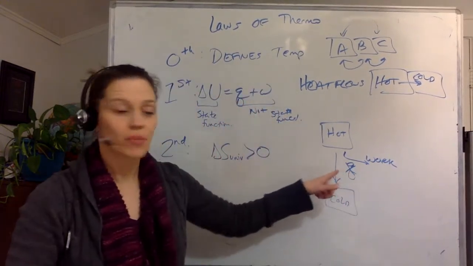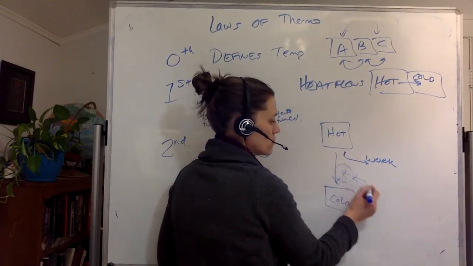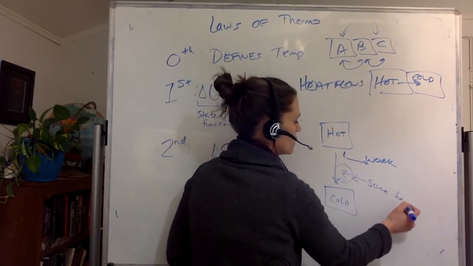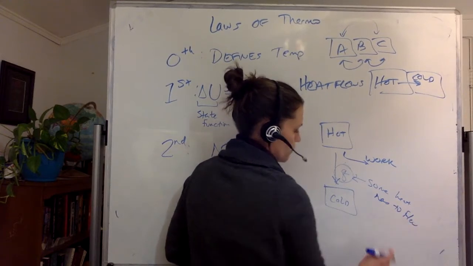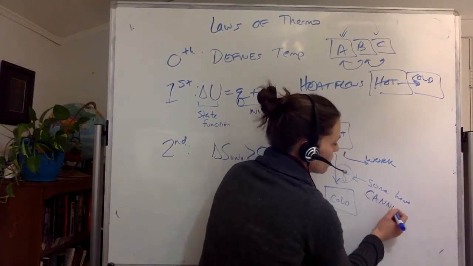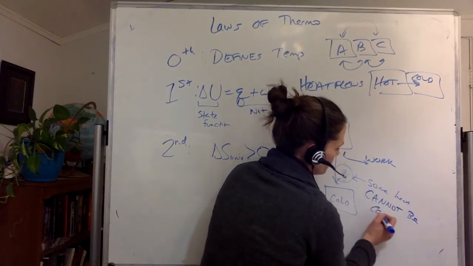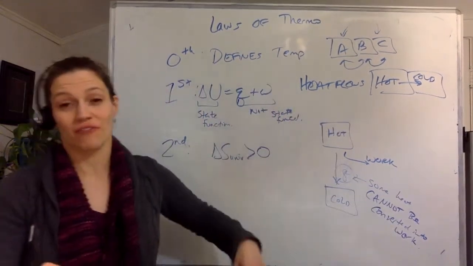So this is not possible. There has to be some heat that can't be converted into work. And in all honesty, most of it can't be converted into work.